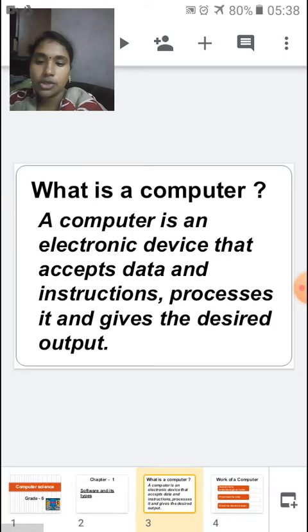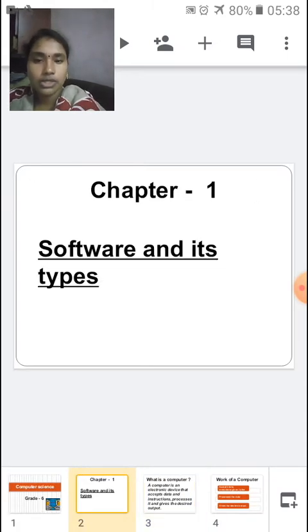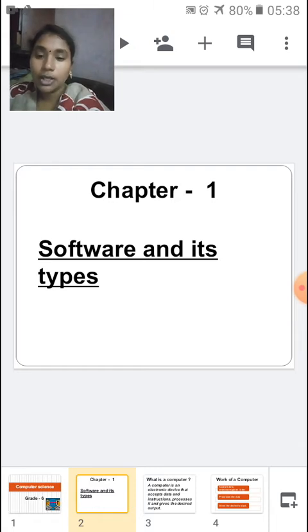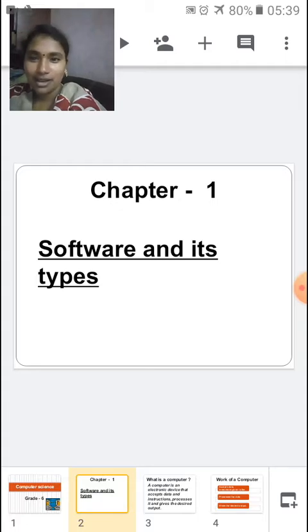In today's chapter we are going to see software and its types. You would have heard this word software everywhere, but you would not have understood what is software. So in today's chapter we will see what is a software and what are the types of software.